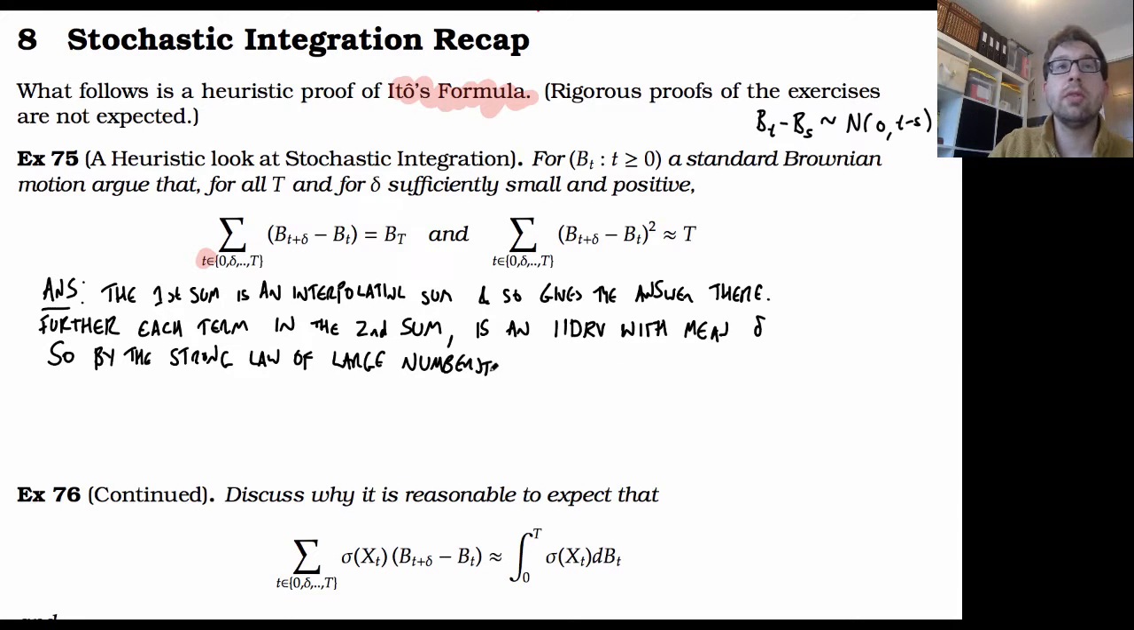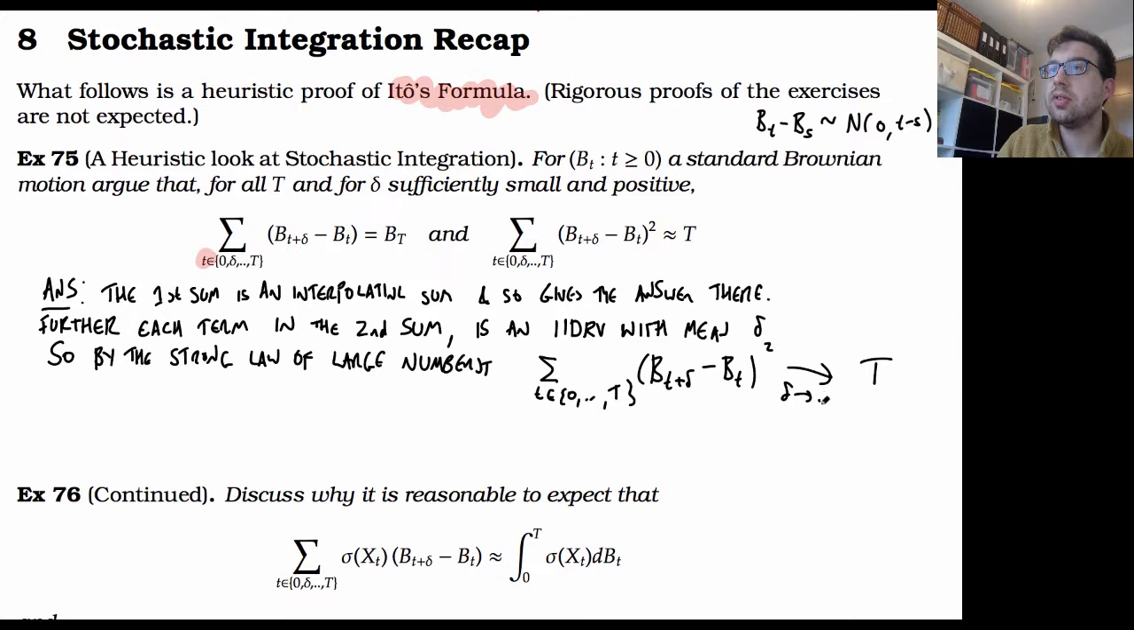So by the strong law of large numbers, this term is going to go to capital T as delta goes to 0. Okay, that's the main idea of that first part.